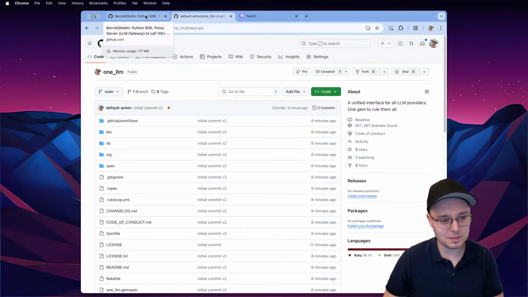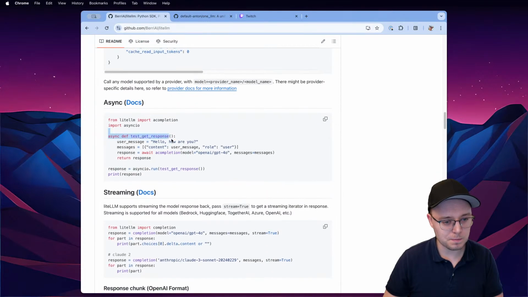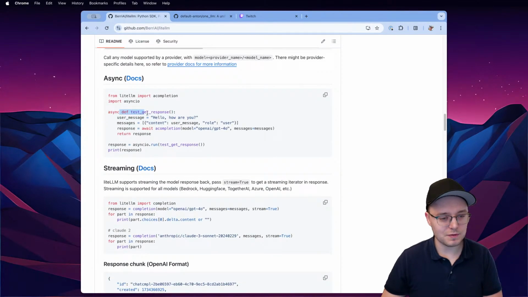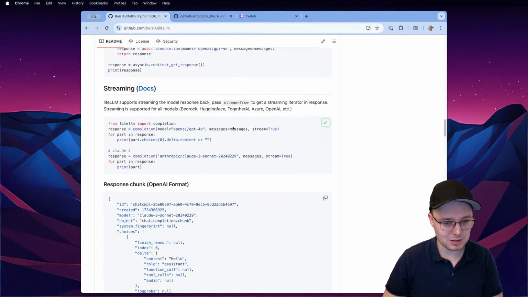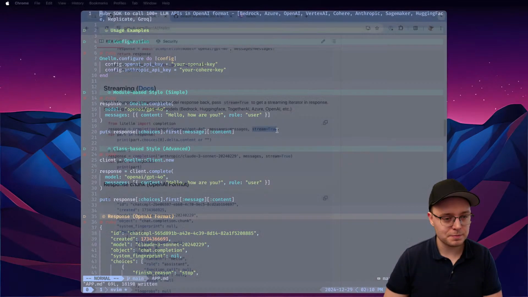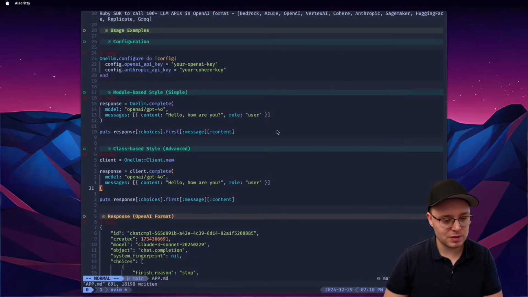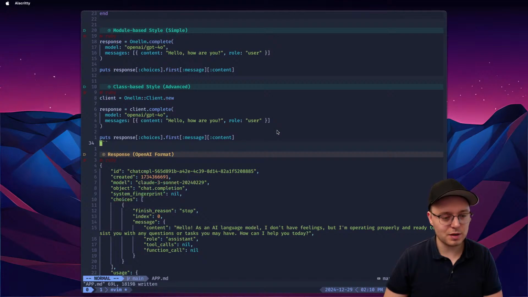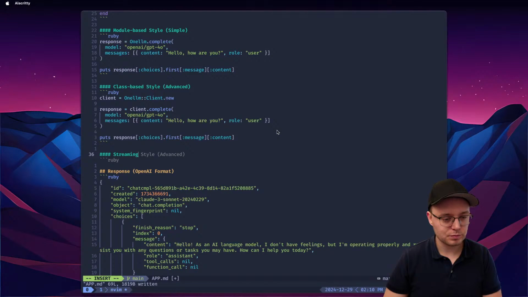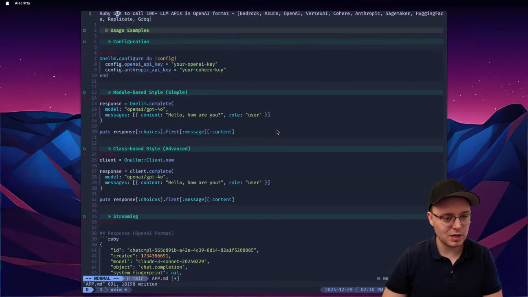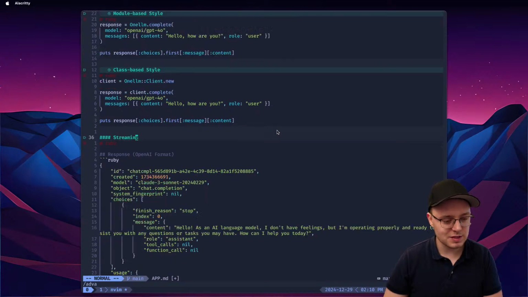So OneLLM. Okay, now what else do they have? They have a streaming interface, right? So for streaming, we can actually use an async gem. And I think we need this example. So I'll take this, and the only difference is stream true, right? And we're going to say module-based, class-based style. And another one that I'll add then is streaming, not style, just streaming. And it's not advanced. Why do they call it simple, advanced? It's just whatever, different styles.